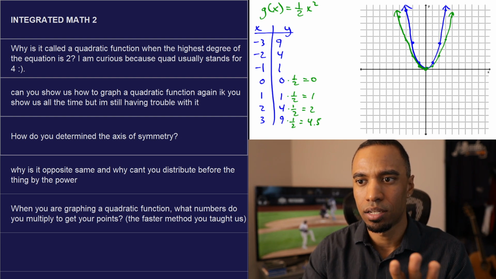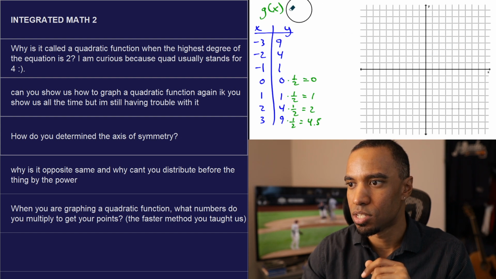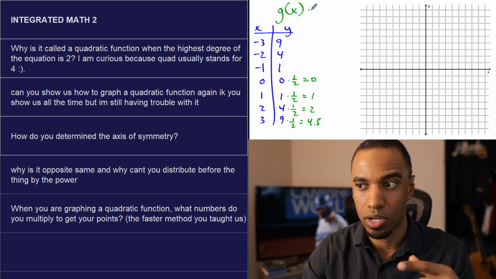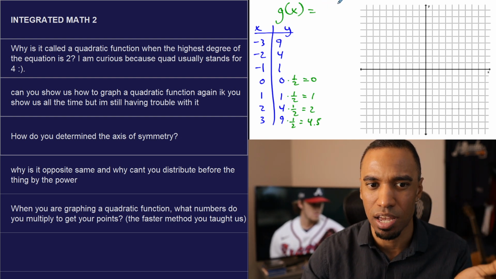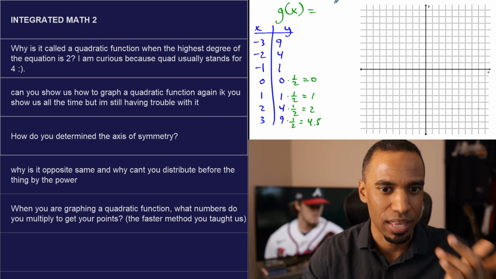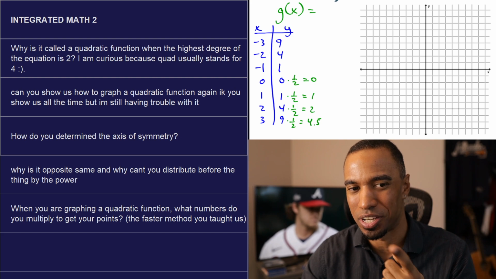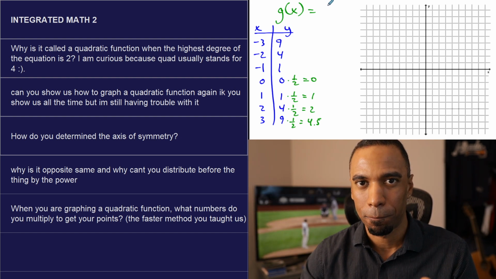Now, one more thing. If this is a negative, let's just erase all this. If this is, say, negative x squared, just going to jump to that. If you want to see more on this question, check out the last question that's being asked. That way you can do some vertex form stuff. Actually, that would have been answered a little more on the next question, on the bottom question here. Why don't I keep going on this one?